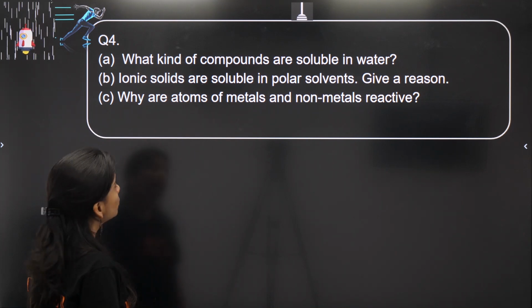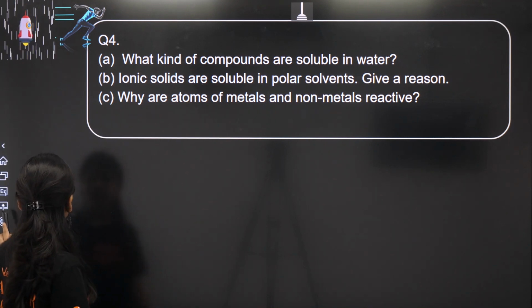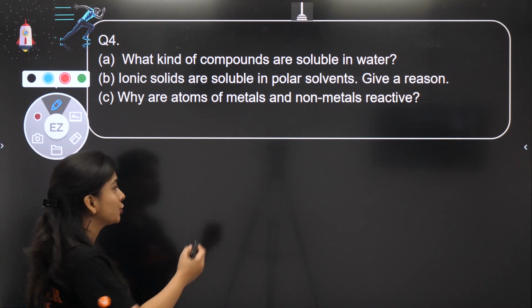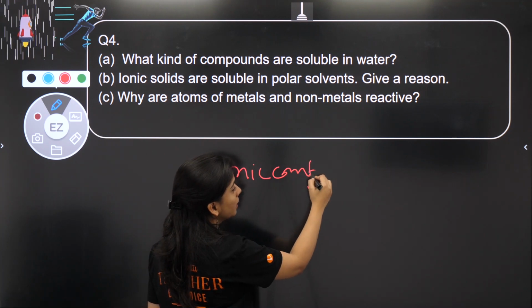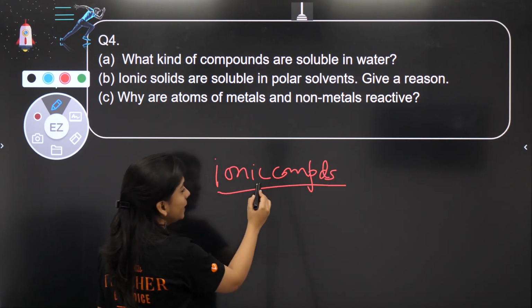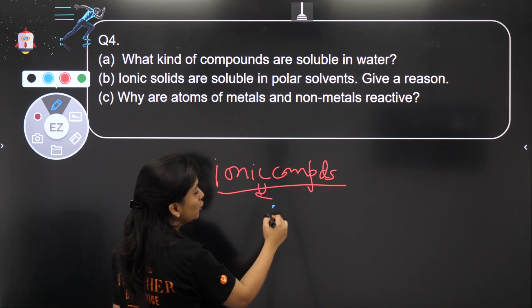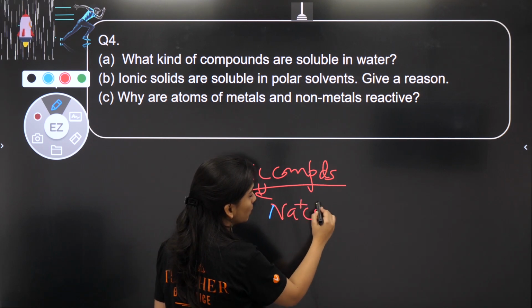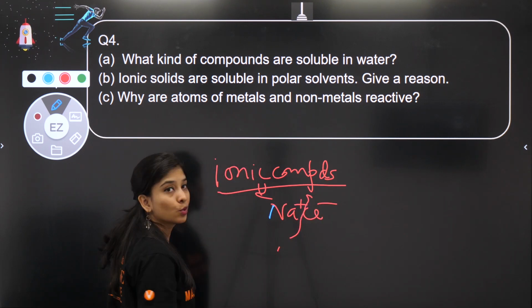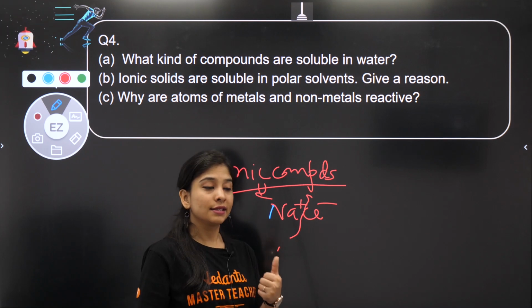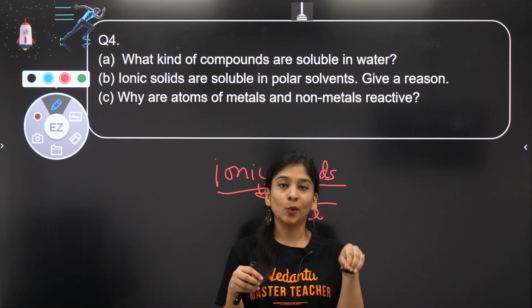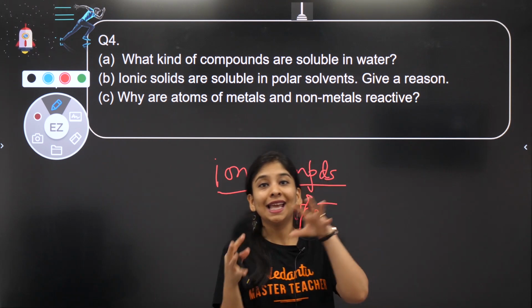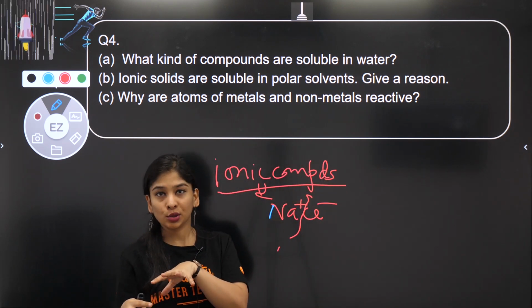What kind of compounds are soluble in water? So this is regarding almost the previous question. Ionic compounds are something which is soluble in water. What exactly is the reason? Because whenever you put certain kind of substance in water, they are going to dissociate in water, and there's a statement like dissolves like. The nature of the substance, whatever it is, is going to dissolve in that kind of a nature of the substance only.